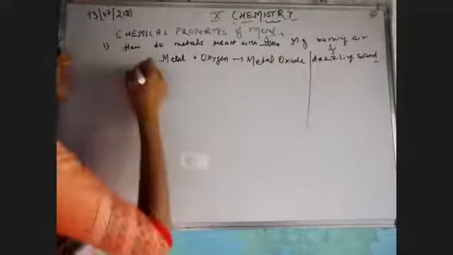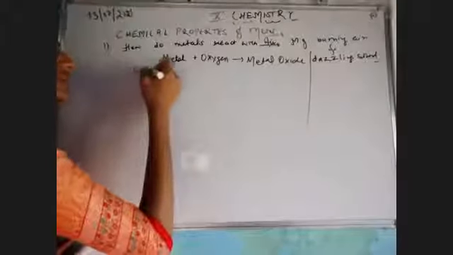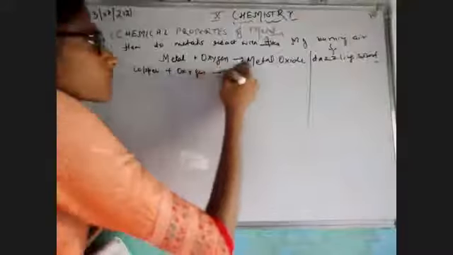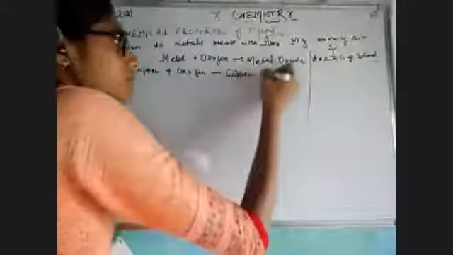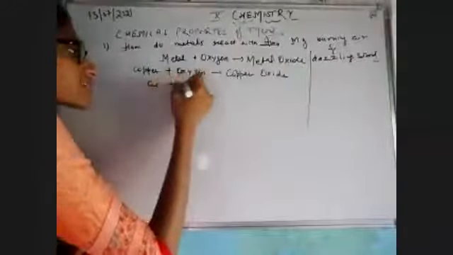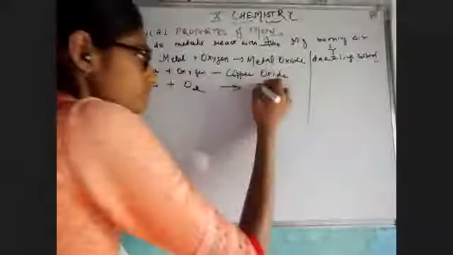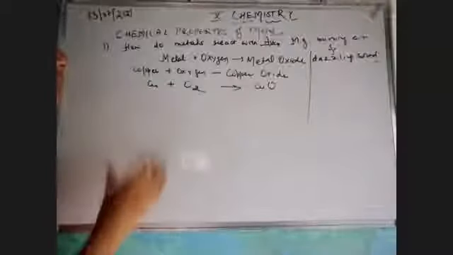For example, copper is reacting with oxygen, it would make copper oxide. Is it clear? If copper, Cu, is reacting with O2, it would give you copper oxide, that is CuO. Clear? So this is known as metal oxide.